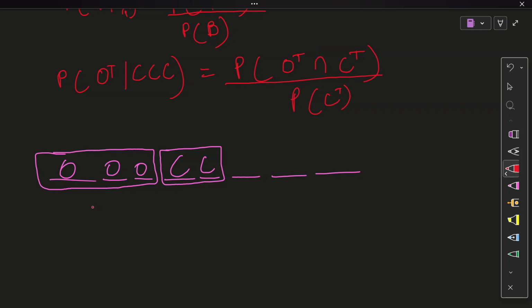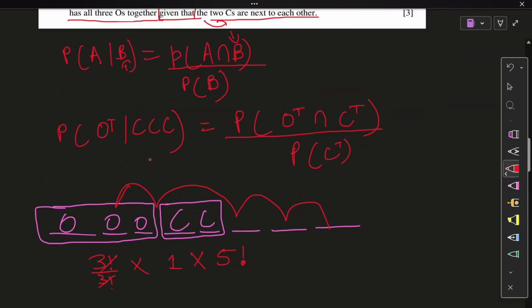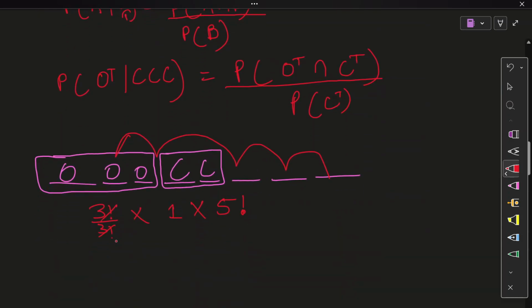So inside this box, it's going to be 3 factorial divided by 3 factorial, cancel out. Same thing for here, denote that as 1. 1, 2, 3, 4, 5. 5 objects moving around, 5 factorial, nothing repeats. That is all that your favorable outcome is going to be, if I am not wrong. Yep. And your denominator has to consider the case when only the C's are together. So let's do that as well. Remove this. Only the C's being together.